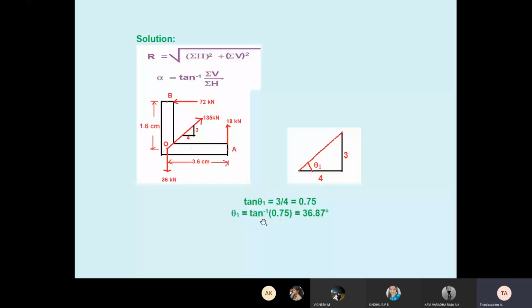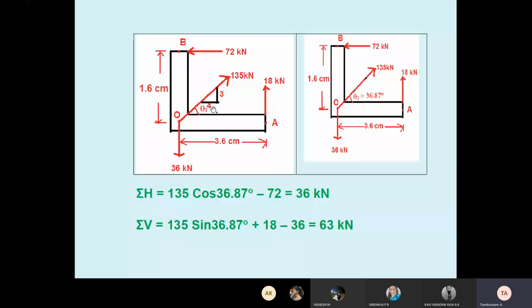Any angle, if you don't know it, you use your mathematical skill. How, sir? They gave a right angle triangle. For tan theta, we can't use sin theta or cos theta unnecessarily; we can use tan theta, opposite by adjacent side. So I marked theta here. It is an online class, so I draw the diagram step by step. See, theta 1 I marked. So now we can resolve this force.